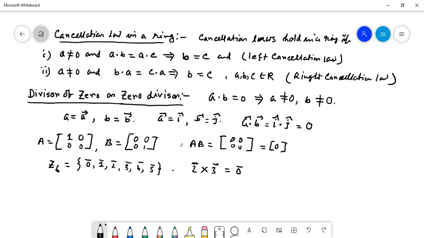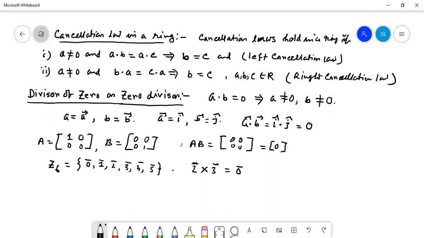So if any ring contains this property, then we can say that it is a ring with divisor of 0. Ring with divisor of 0. If any ring holds this divisor of 0 property, then we can say that it is a ring with divisor of 0. Is it clear what is divisor of 0?